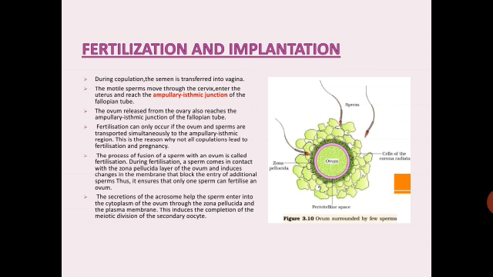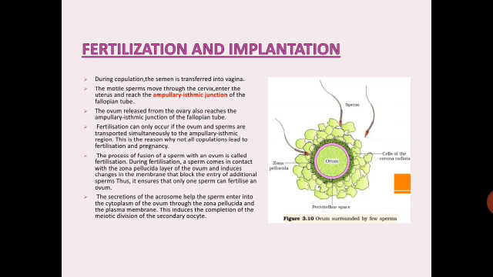So remember, sperms reach the ampullary isthmic region, the ovum also reaches the ampullary isthmic region, and there the fertilization of the male and the female gametes takes place. When the sperm comes in contact with the zona pellucida layer, it induces changes in the membrane which block the entry of additional sperm.